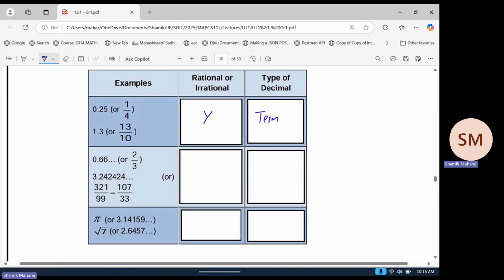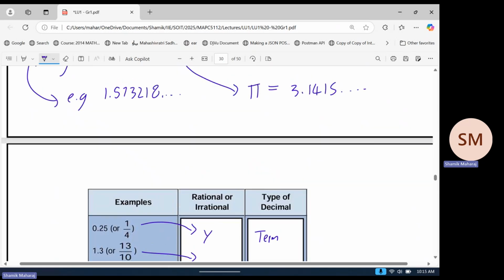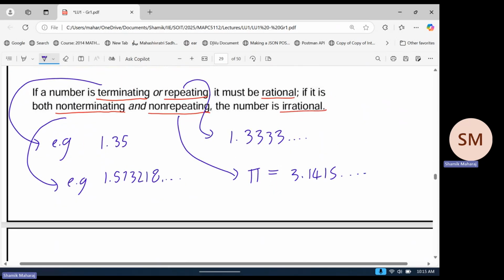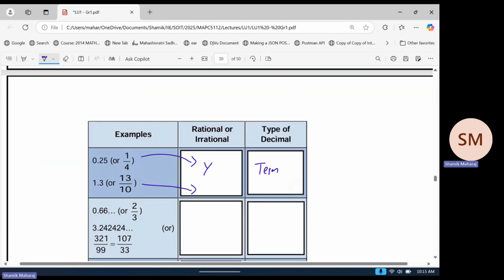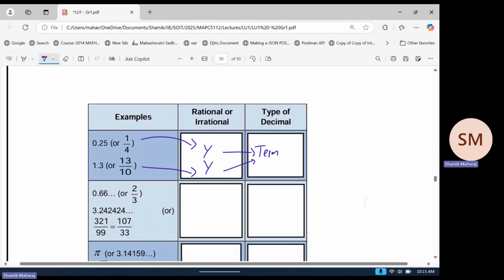Maybe I should move it up because we have another example at the bottom. So let's just put an arrow there to the other one here. Again, they made it obvious for us by writing this as 13/10. We know that it is integer over integer, right? But 1.3 by the criteria above, let's see, the same reasoning, right? Is it terminating? It's terminating, right? So we don't need to check anything else. If it's terminating, we just say yes. And the same reasoning for both, terminating.